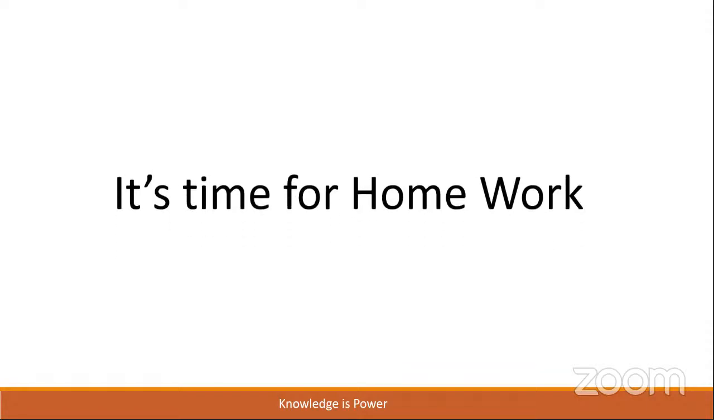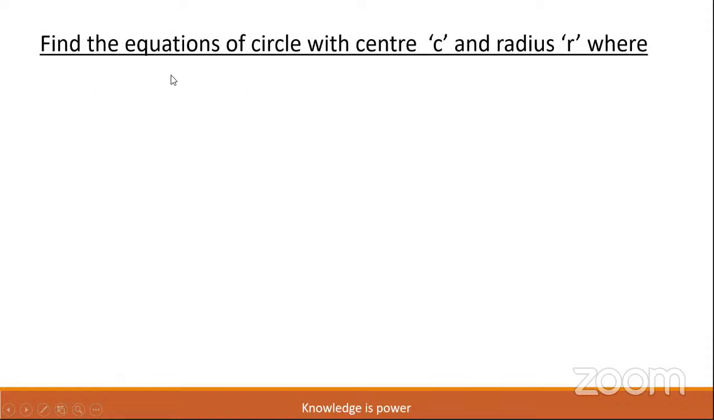Next slide, please, ma'am. It's time for the homework. Dear children, find the equations of the circle with center C and radius R, where C is equal to minus 1 comma 2 and R is equal to 5. Second, C is equal to minus a comma minus b and R is equal to under root of a square minus b square. The condition is provided mod a is greater than mod b, which ensures that the value inside the root is greater than 0.